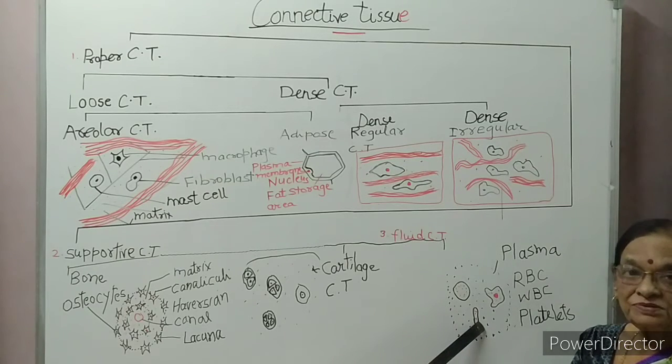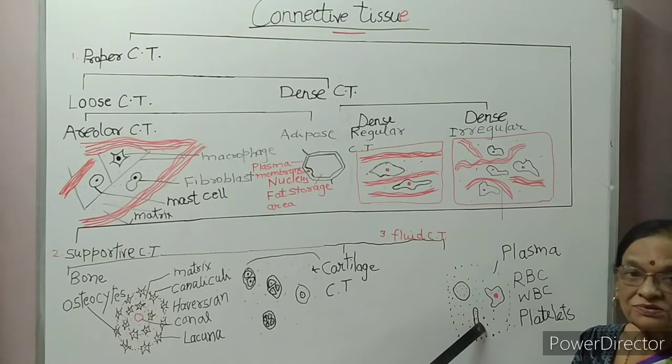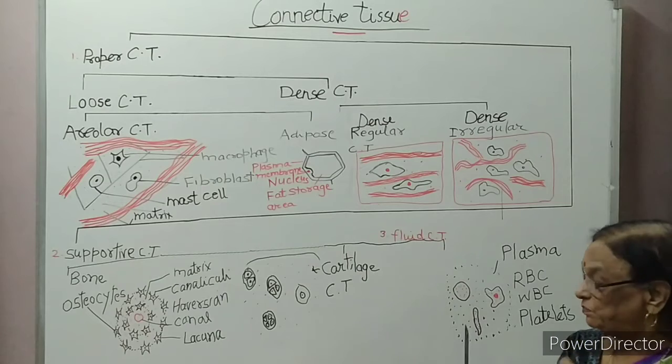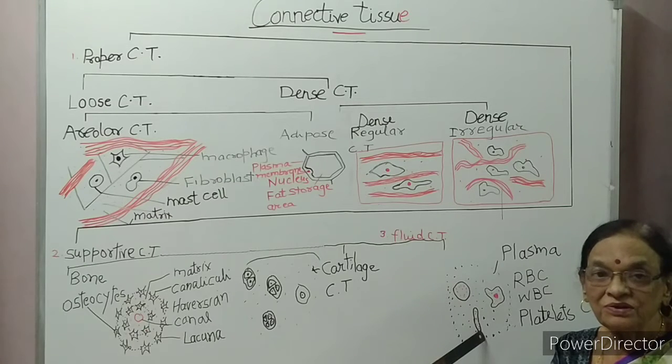Third type of cell are called blood platelets or thrombocytes. What is a blood platelet or thrombocyte? Platelet means broken fragment of a plate. So they don't have any nucleus. These platelets help in coagulation of blood.